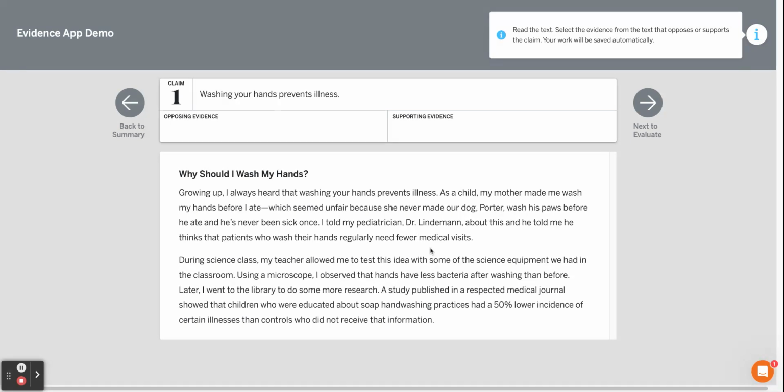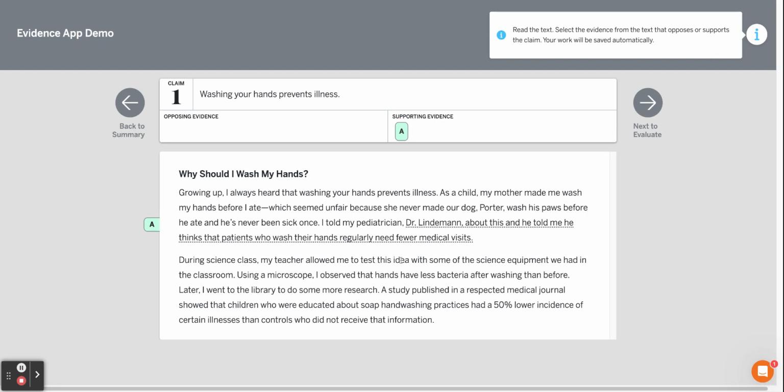So, let's find opposing or supporting evidence. I told my pediatrician, Dr. Lindman, about this, and he told me that he thinks patients who wash their hands regularly need fewer medical visits. Well, I've got Dr. Lindman right here. Dr. Lindman is a pediatrician. He's an expert about sicknesses, about staying healthy for kids. So I'm going to use this as supporting evidence because he said that you need to go to the doctor less if you wash your hands regularly.